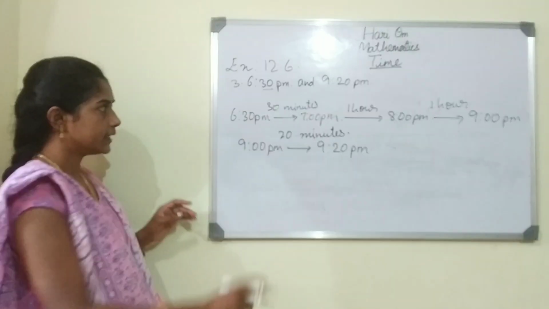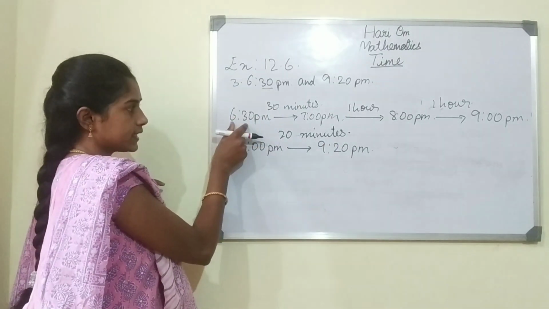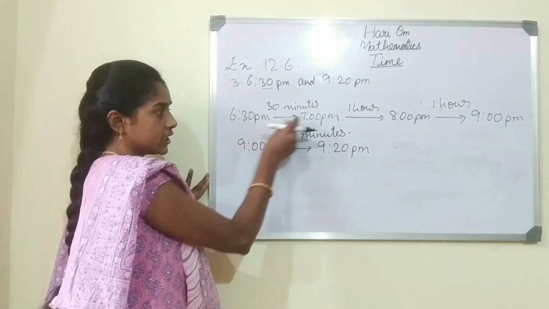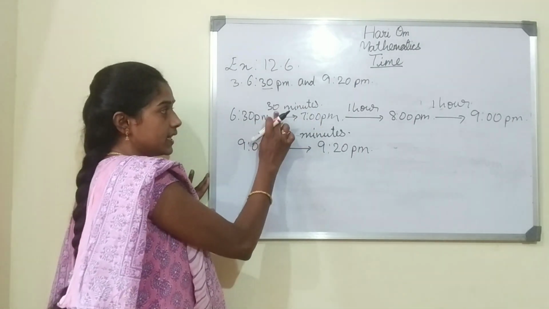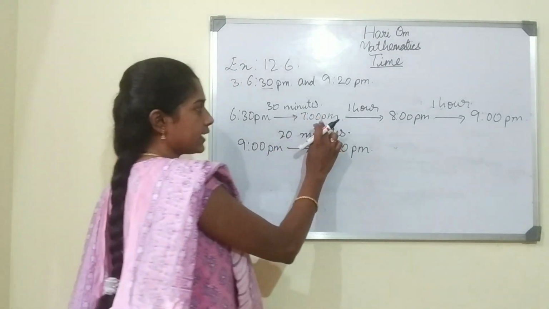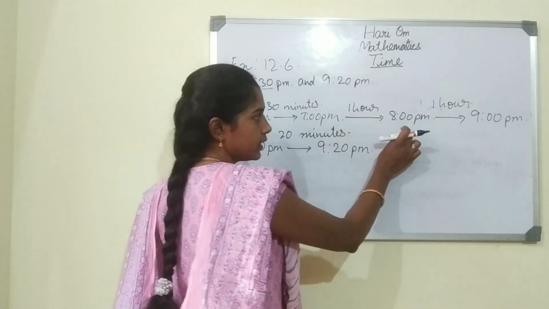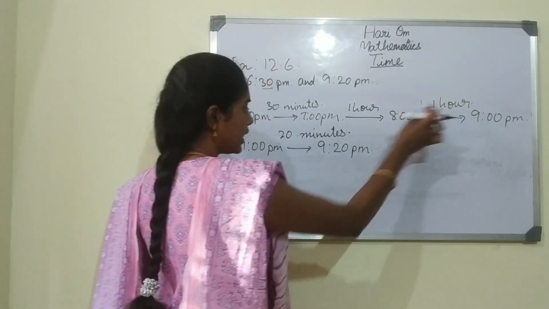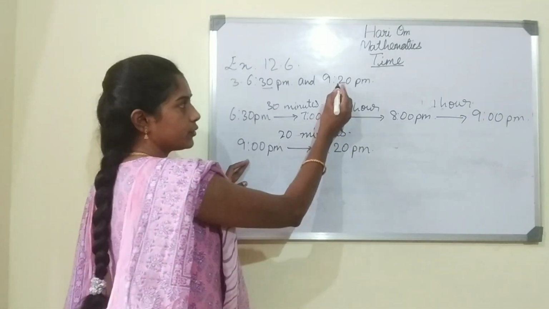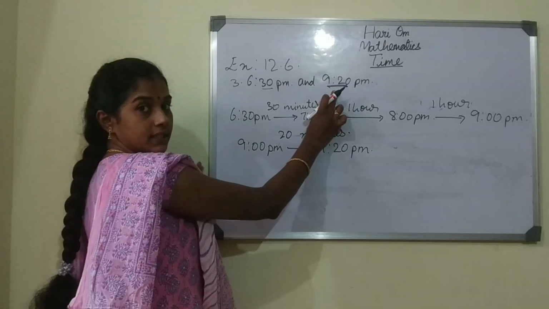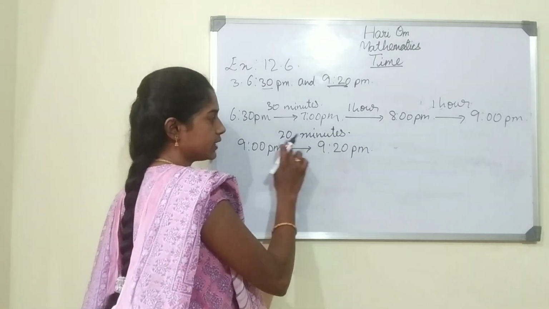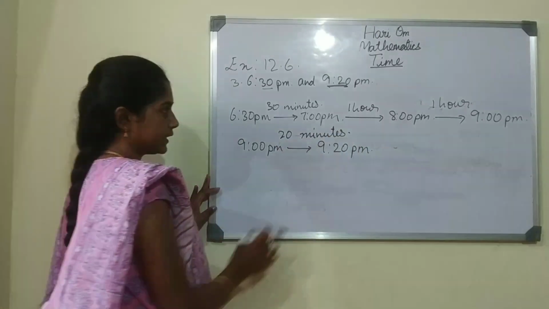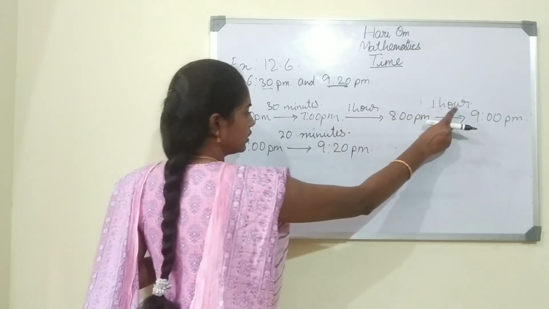Understood, children? Here, when they have given the minutes, 6:30 to 7 o'clock, the duration is 30 minutes. And 7 to 8, 1 hour. 8 to 9, 1 hour. And 9 o'clock to 9:20, it is 20 minutes. So how many hours? 1, 2.